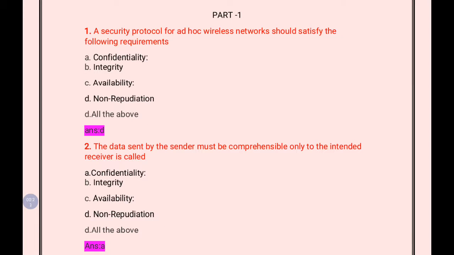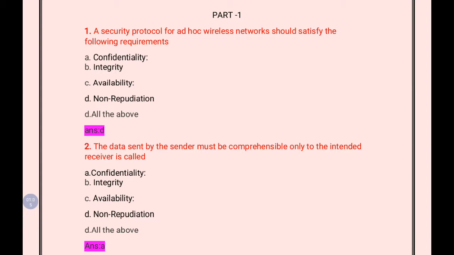So the part 1 questions are: first, a security protocol for ad hoc wireless networks should satisfy the following requirements. So the requirements are confidentiality, integrity, availability, non-repudiation, and all the above. So while discussing these, all the 4 characteristics are the characteristics of a security protocol for ad hoc wireless networks. So all the above is the correct answer. So you must know these properties. So that's why I gave all these choices: confidentiality, integrity, availability, and non-repudiation.